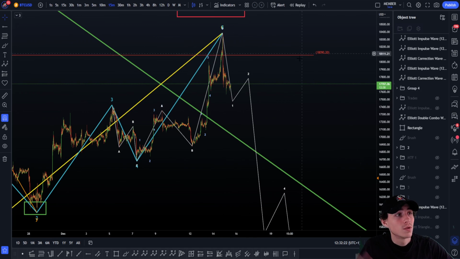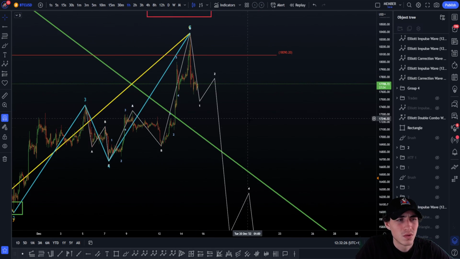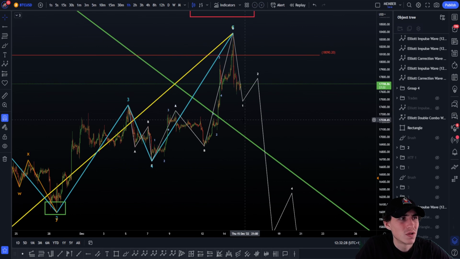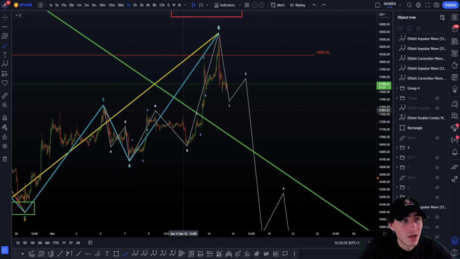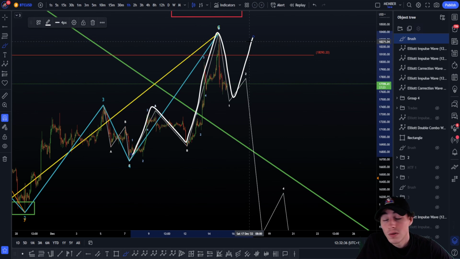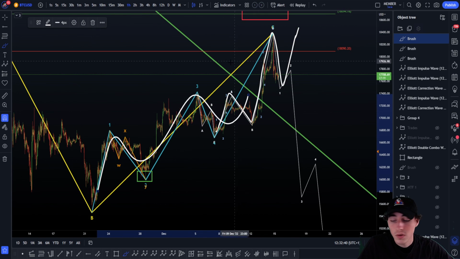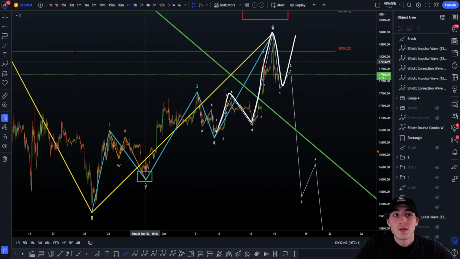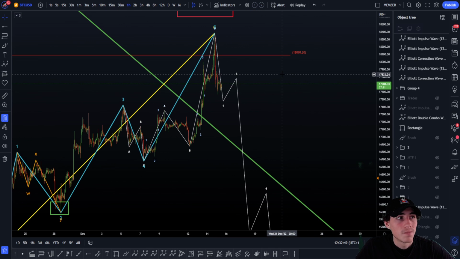So anyway, let's see which one plays out here, if we take the high or not. If we take the high, what I'm going to take is not only an A, B, C zigzag, but a wave 1, 2, 3, 4, 5. Again, it's a lot less probable. It doesn't really make sense with the flat in the one to five year context, but there are other waves where the bigger waves are a bit different. This is a lot less likely, but I just want to make sure you have everything.